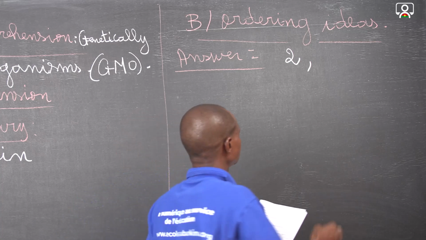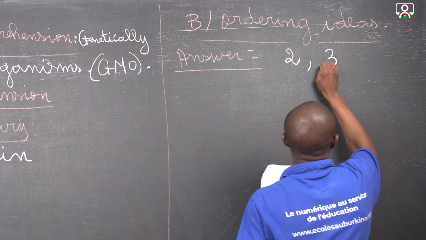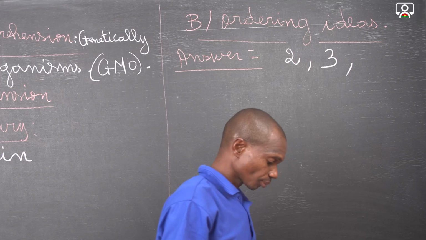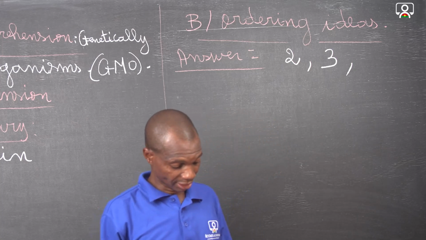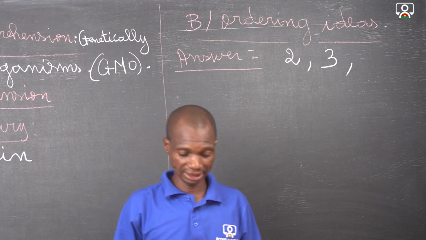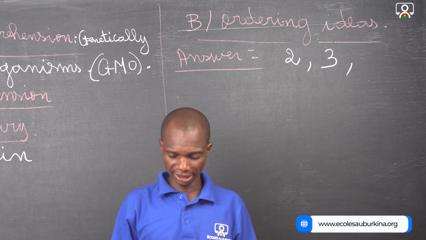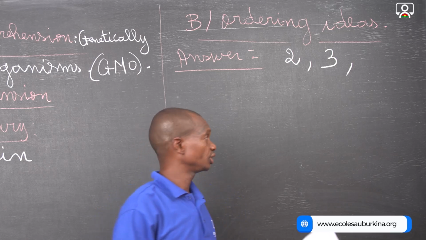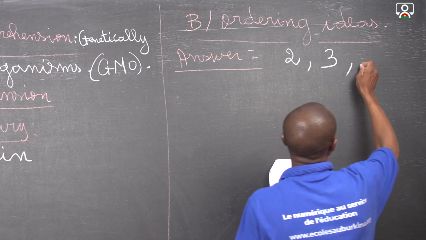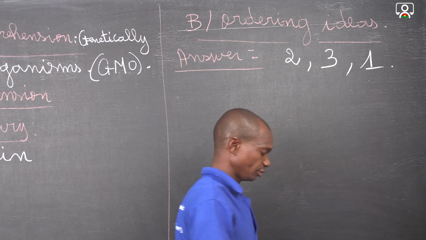So this sentence comes next. And the last one is the first sentence, saying that importing countries have the right to reject harmful genetically modified seeds imports. So sentence number 1 comes in the third position.